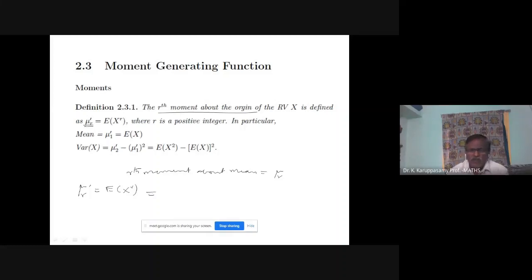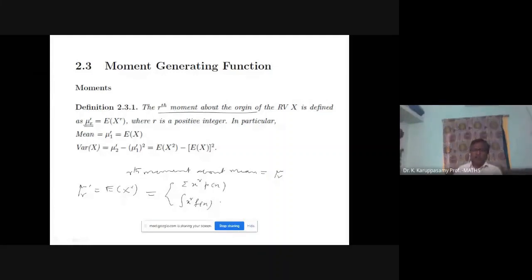Expectation of x we have seen, expectation of x square we have seen. Now it is the expectation of x power r. How to find the expectation of x power r? Sigma x power r p of x for discrete type, and integral x power r f of x in the case of continuous type. For discrete type you take summation, for continuous type you take integration.